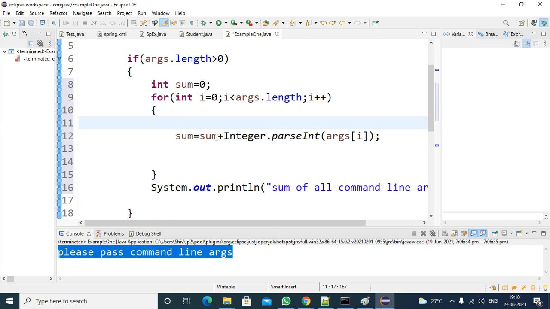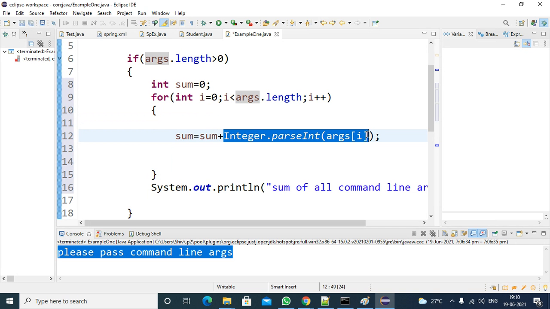In this case, what will happen? The for loop will be executed based on the number of command line arguments. If the user is passing 4, the for loop will be executed 4 times. The first time it will pick the value, the value will be converted to a number, and the number will be added to the sum. Then the sum will be updated.